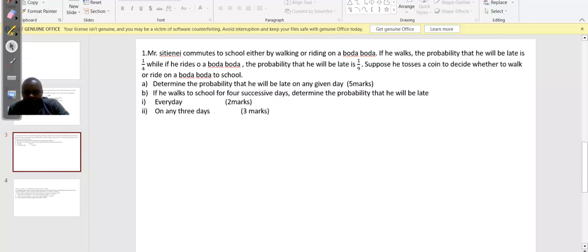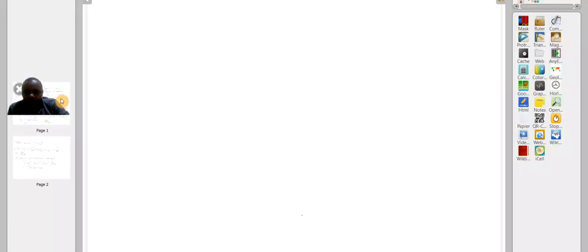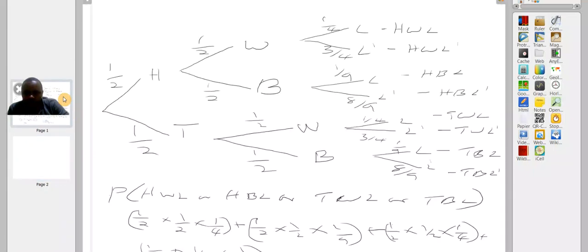So let us now look at this question, this probability tree. We want to see the probability that he will be late every day. For us to be able to answer that question, we want to look at the probability of him being late in one day after walking.